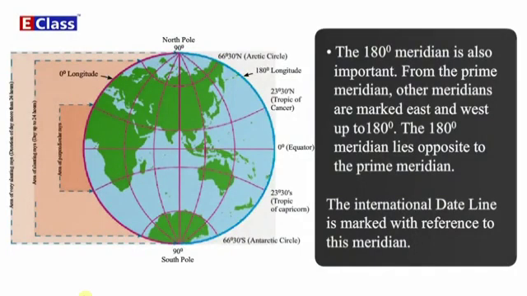The 180 degrees meridian is also important. From the prime meridian, other meridians are marked east and west up to 180 degrees. The 180 degrees meridian lies opposite to the prime meridian. The international date line is marked with reference to this meridian.